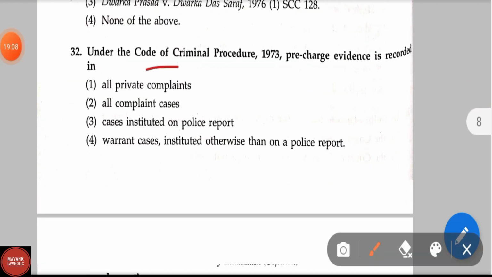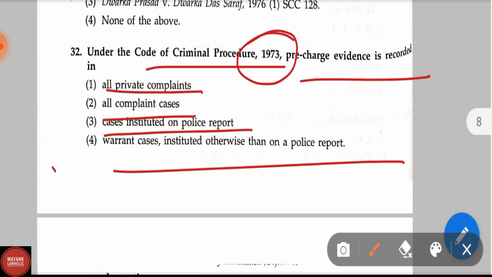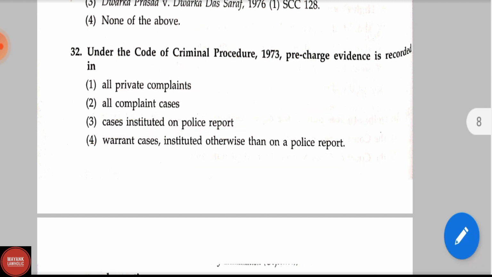Under the Code of Criminal Procedure 1973, pre-charge evidence is recorded in all private complaints, all complaint cases, cases instituted on police report, and warrant cases instituted otherwise than on a police report. Here the correct answer is option 4, warrant cases instituted otherwise than on police report.